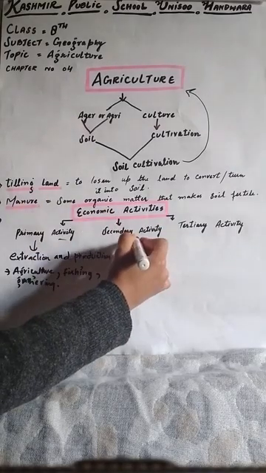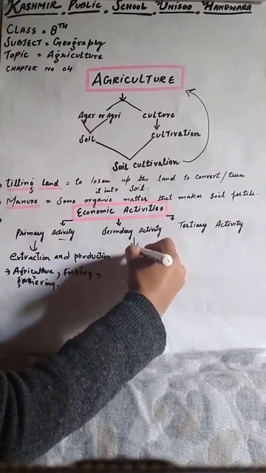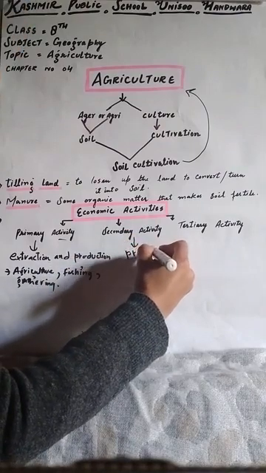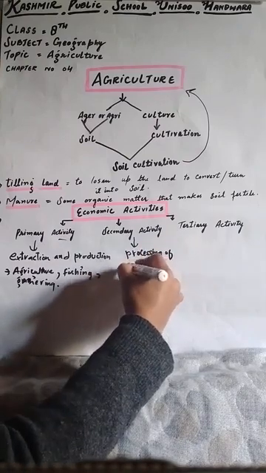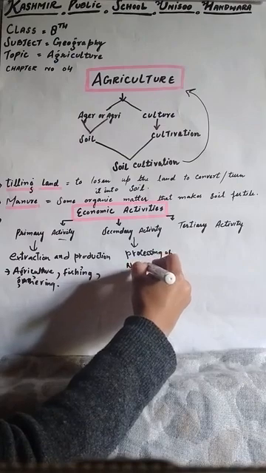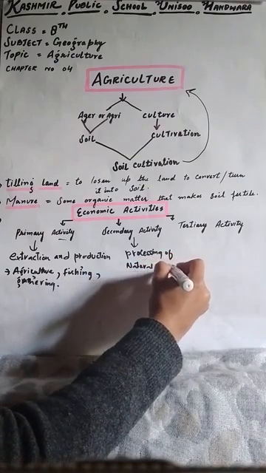Okay, dear students. Now we will take the next activity, that is secondary activity. In this activity, there is processing. Processing of what? Processing of natural resources. That means manufacturing. What type of manufacturing? Processing of natural resources.